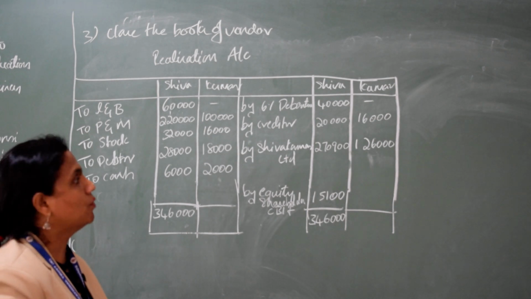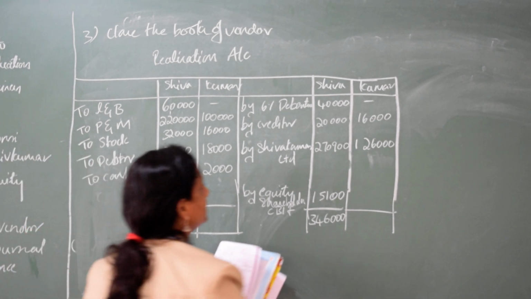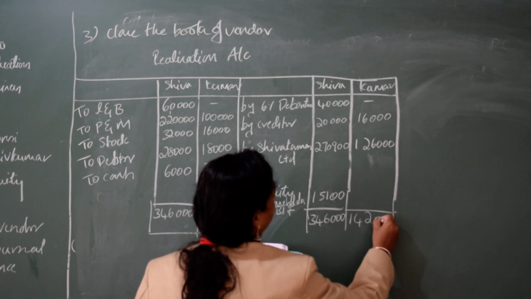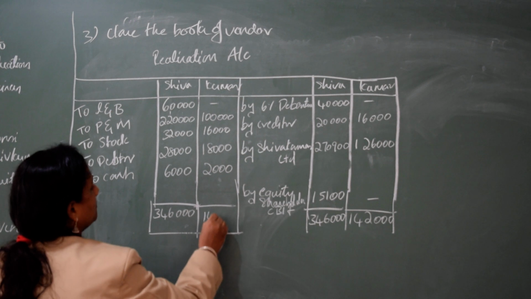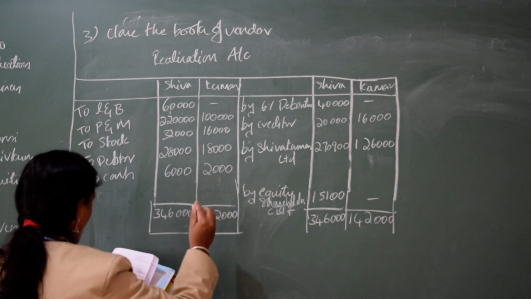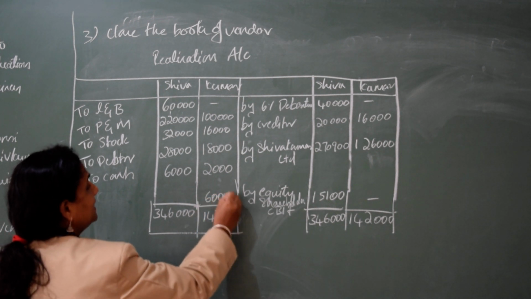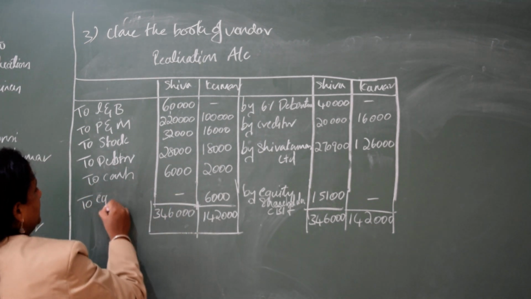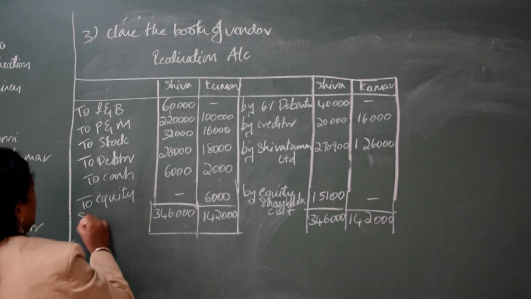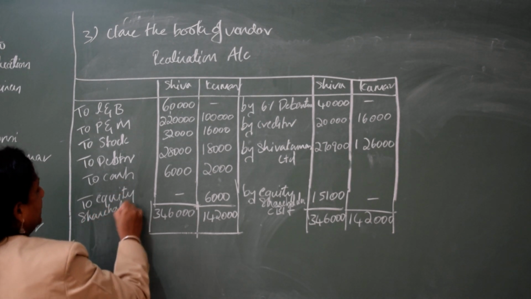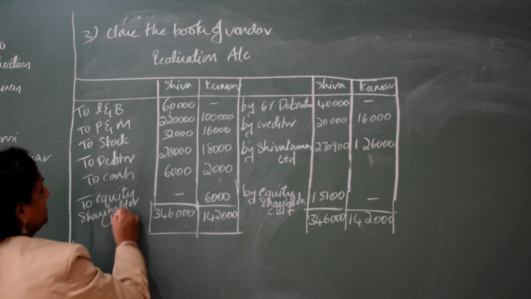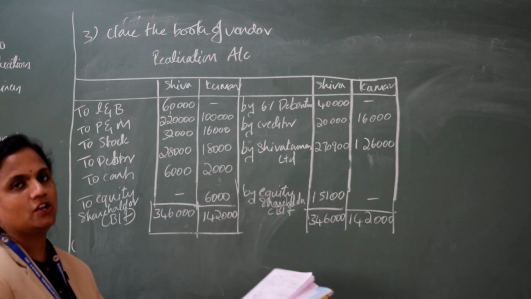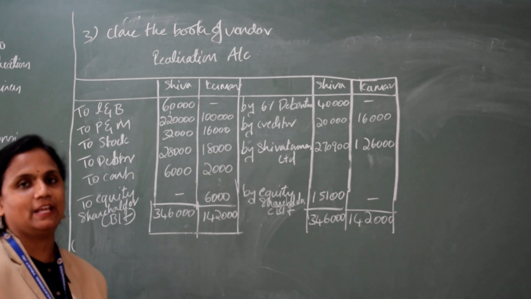Next we will see Kumar. Which side is more? For Kumar, your credit side is more, and you will get 1,42,000. The difference is how much? 6,000. Again this 6,000 will go to the equity shareholder of Kumar, the balancing figure. For Kumar it is profit, for Shiva it is a loss, but both have to go to their equity shareholders.